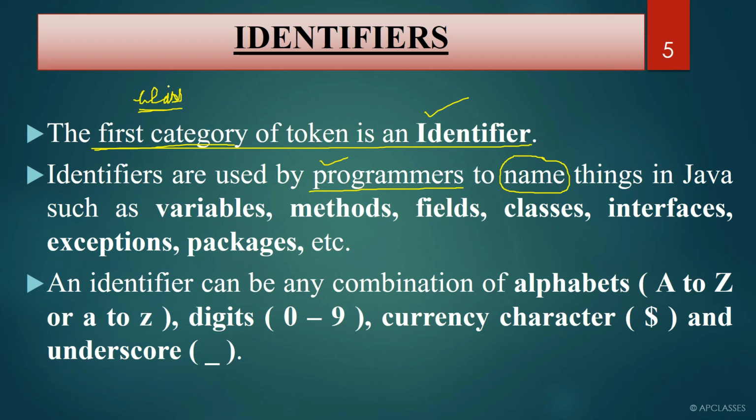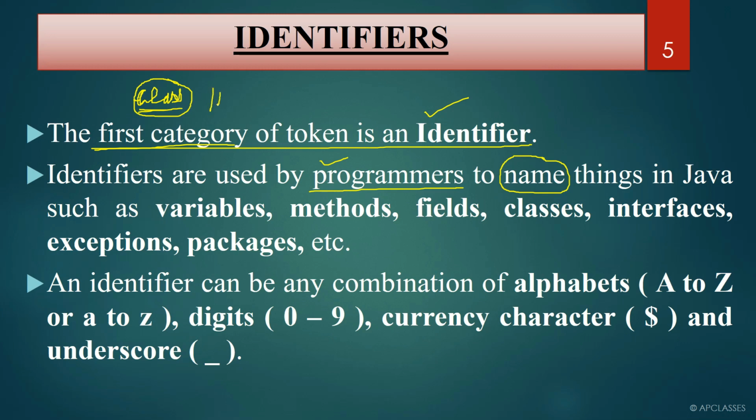That is a different thing that we will discuss later on. Class is not an identifier because class is already written for you. Here you can see the class keyword is already written for you. So this you are not writing, this you are not naming. What you are naming is the class name.